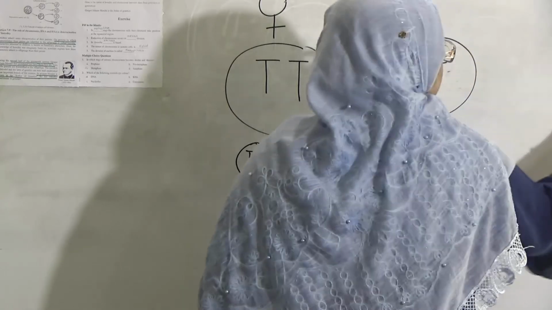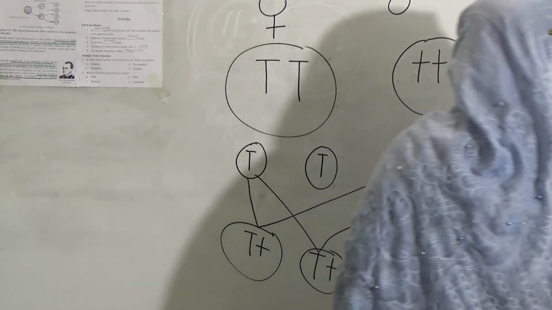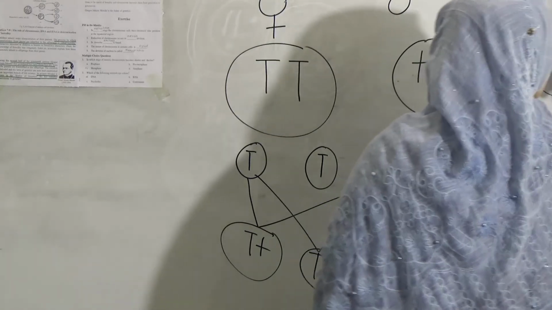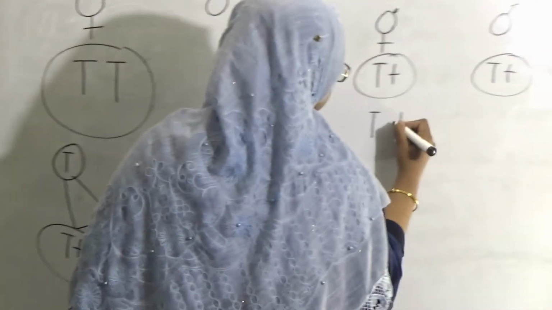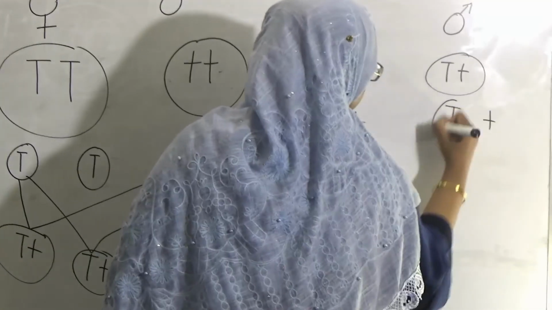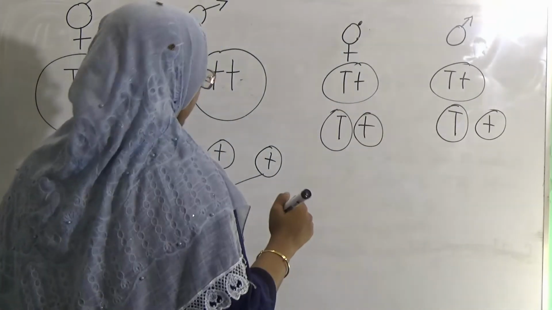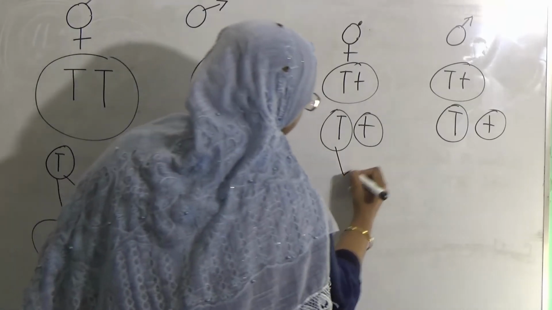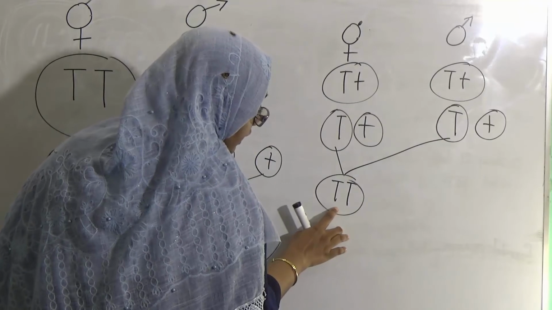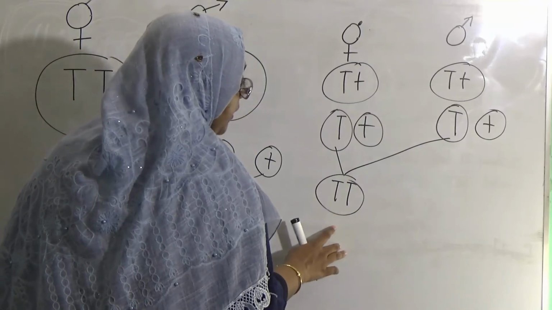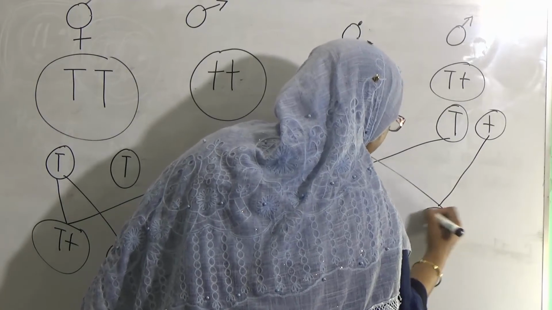In the second generation, the medium is crossed with medium, and from here separate gametes will be produced. Then what can happen? If it is crossed, then double T, that means this child will be pure tall. If it is crossed with this, the child will be medium.